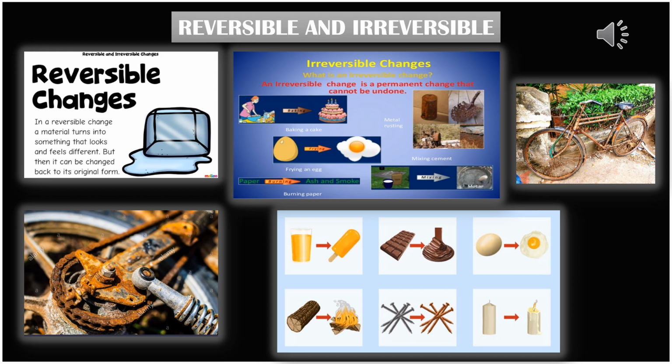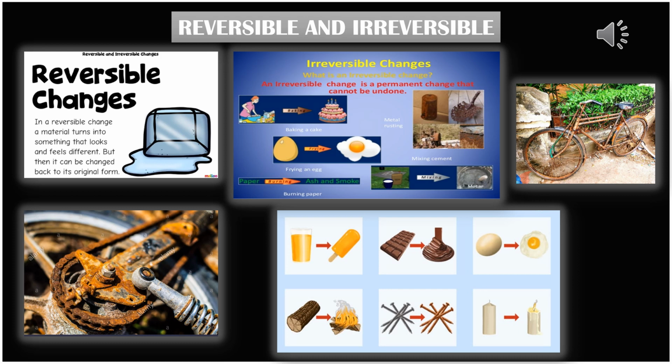When we leave our bike out in the open for a long time, it gets rusted, owing to the rain, cold and so on. This type of change is not desirable, we don't want our bike to get rusted.